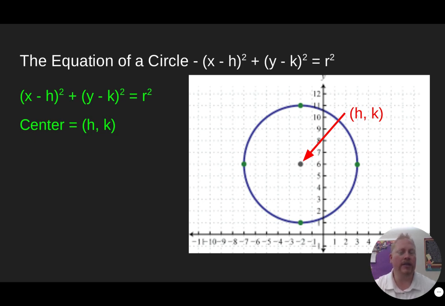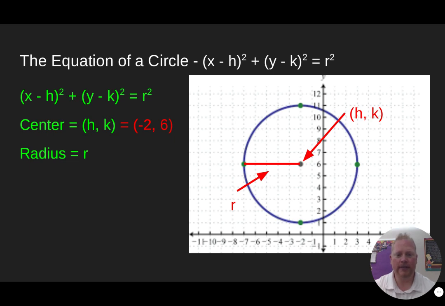Now, the only other thing that you need in order to make a circle is the radius. And of course, that's what r is going to be. Now notice the formula says r squared, all right? But then the radius is just r. So that means once you see that number at the end of the equation, you got to take the square root of it to get the actual radius.